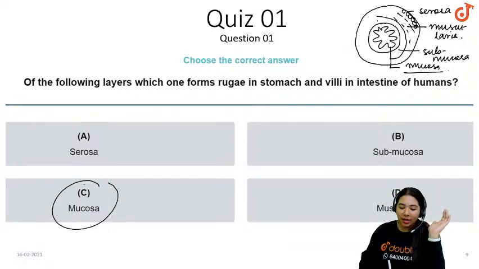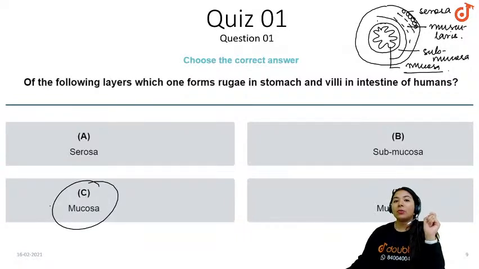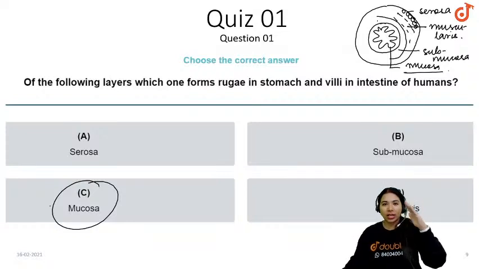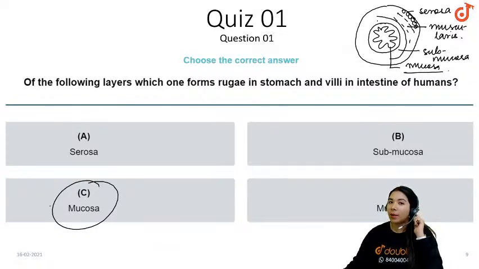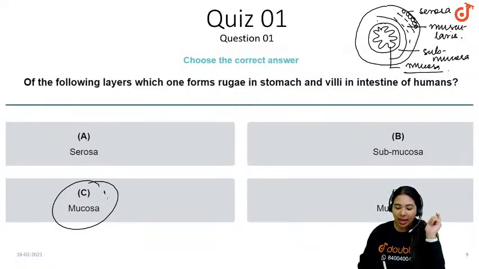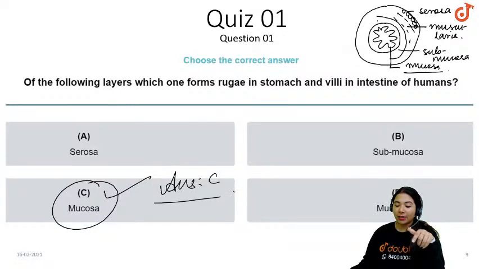It is the innermost layer which gets folded into different shapes both in the stomach and the villi. So आंसर इज सी, म्यूकोजा. क्लियर? इट इज द इनरमोस्ट लेयर.